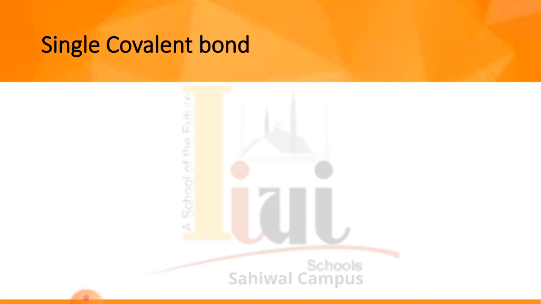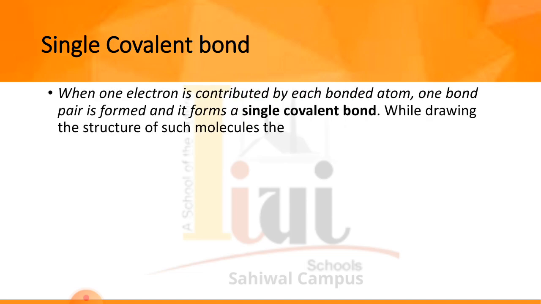Now first we will discuss the single covalent bond. When an electron is contributed by each bonded atom, one bond pair is formed and it forms a single covalent bond. So if one electron is contributed by each bonded atom and one bond pair is formed between the two atoms, this is known as a single covalent bond.